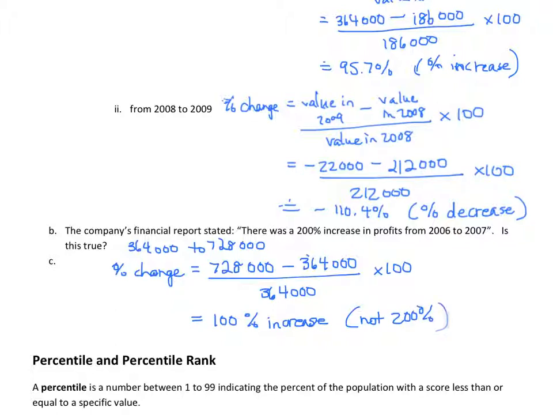So that's a common error that you often see in statistics, is when something doubles, it can often be reported as a 200% increase, when in actual fact it's really a 100% increase. So a 100% increase means that something doubled in value.